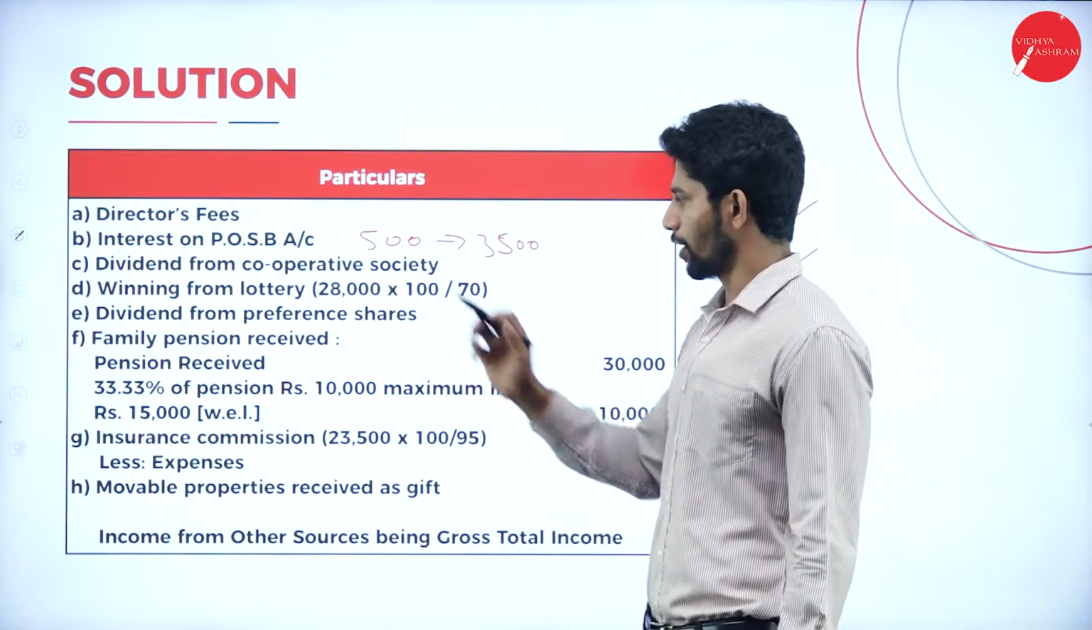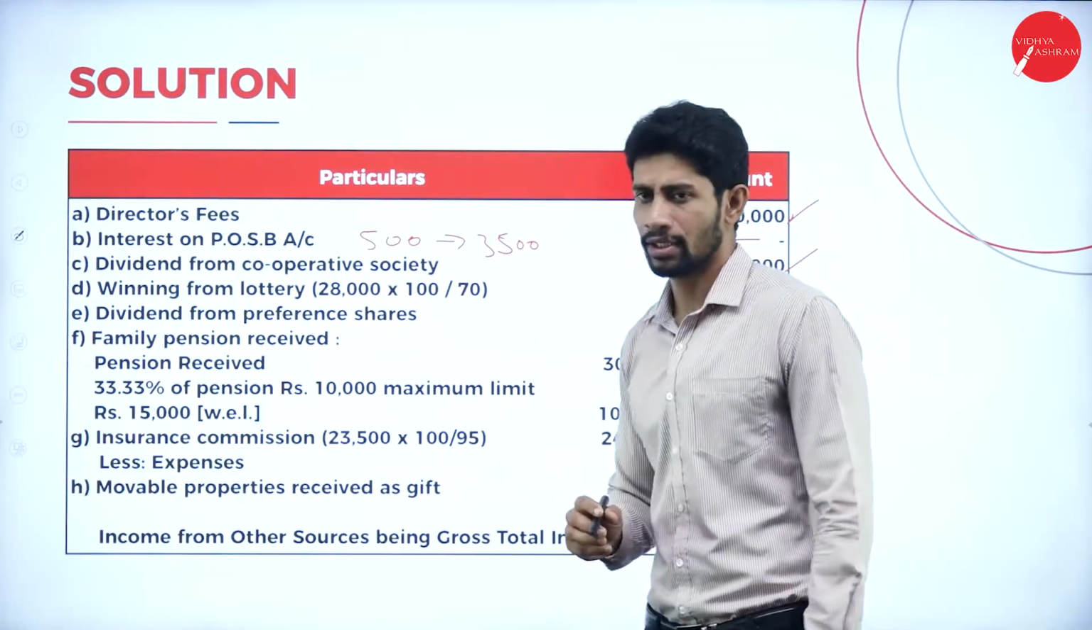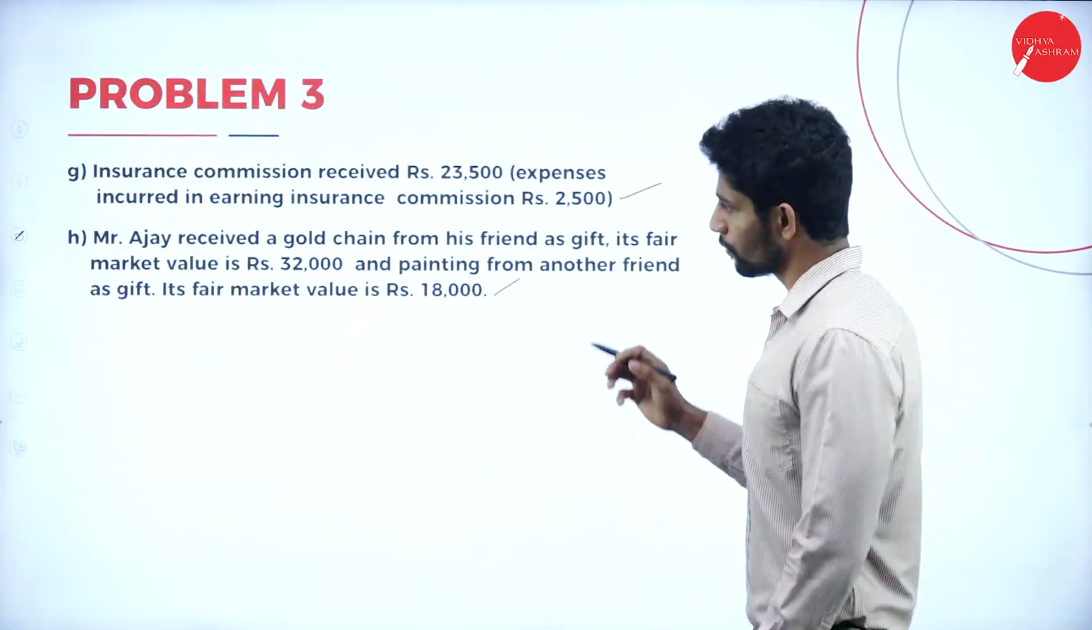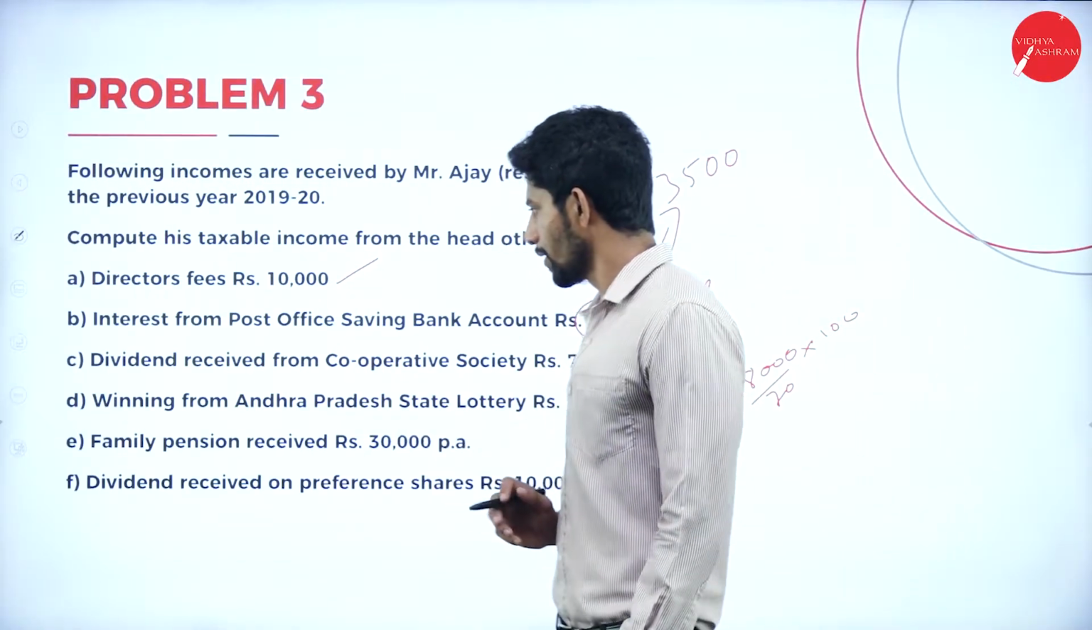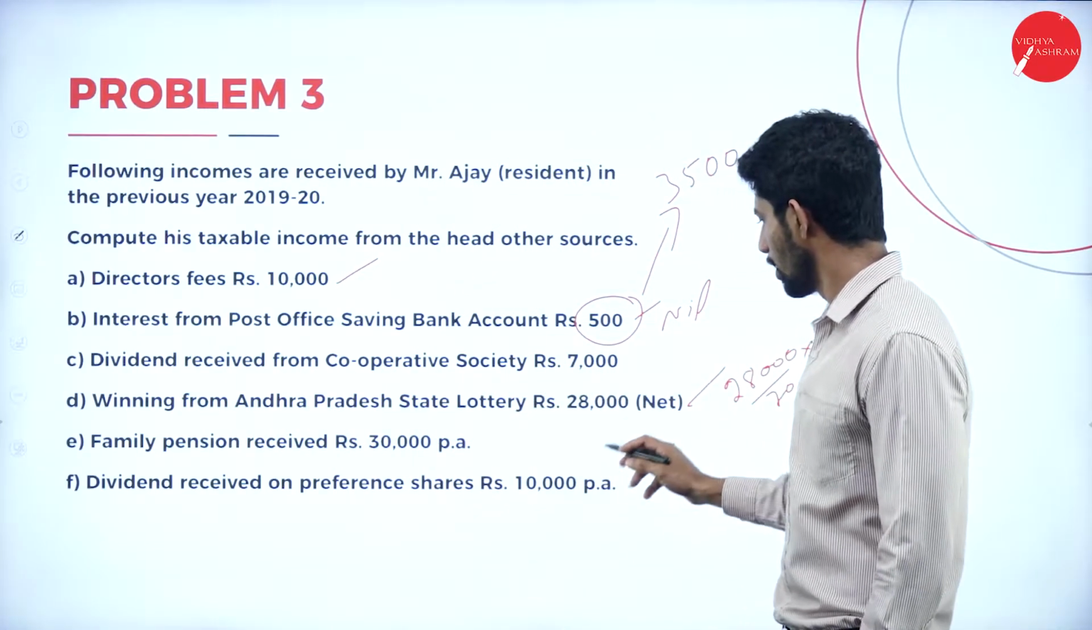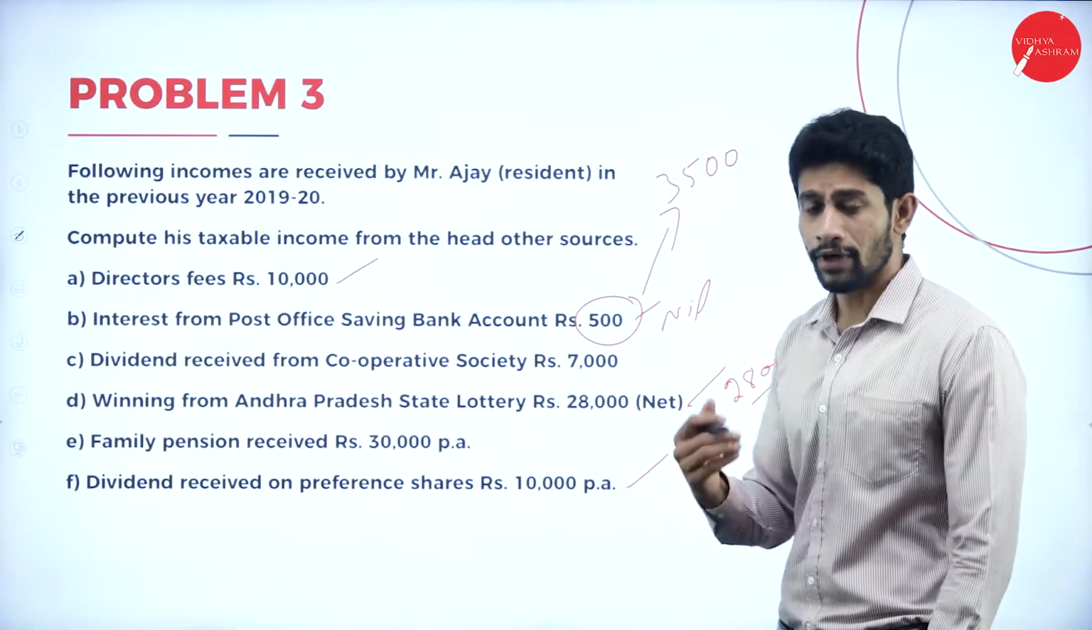Next, winning from lottery, rupees 28,000. So they had given us only the net value, 28,000. If you look into the problem, here you can see, that's fine. The fourth point, winning from Andhra Pradesh state lottery, rupees 28,000 net. We have to make it gross.